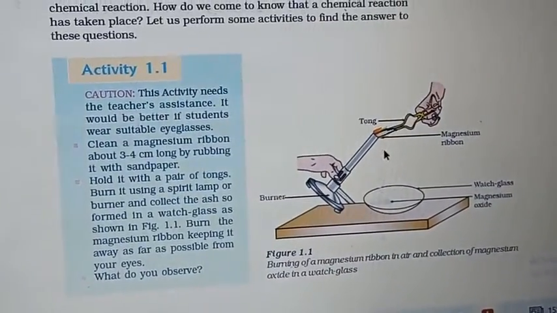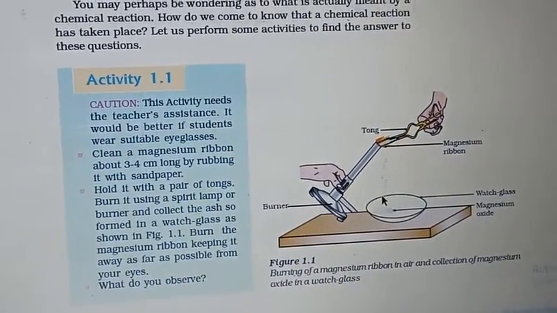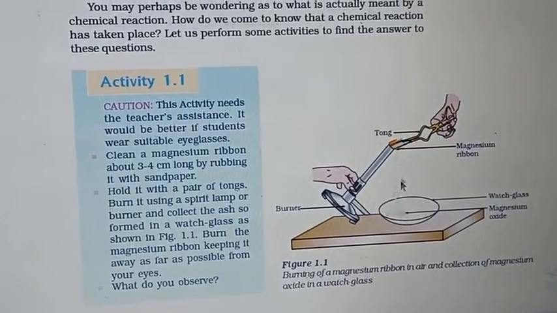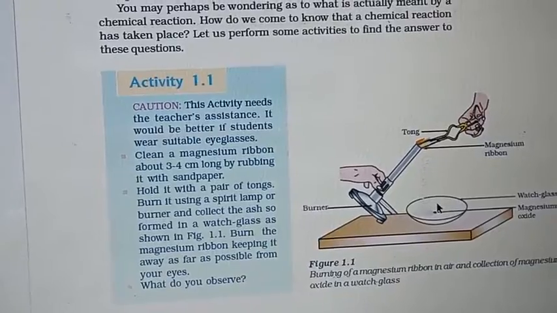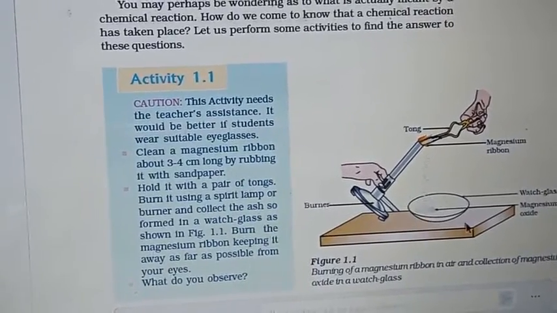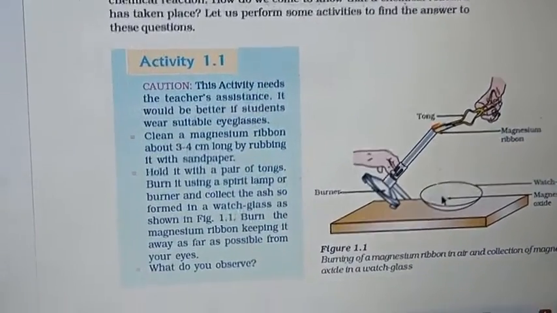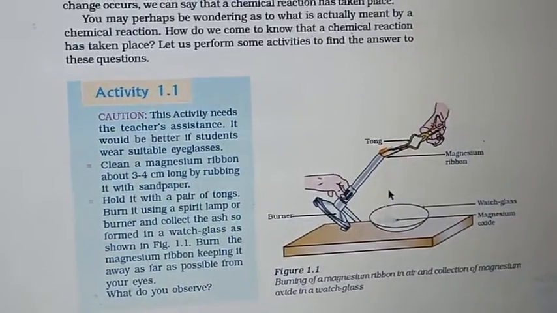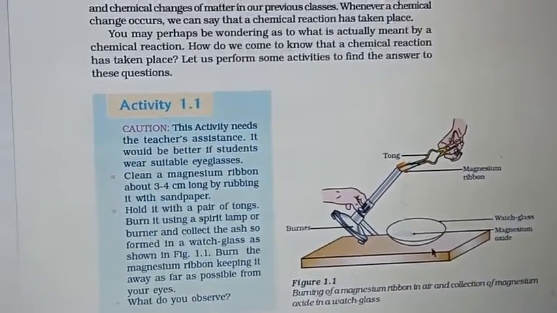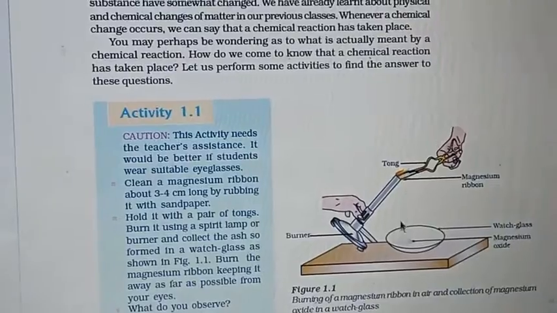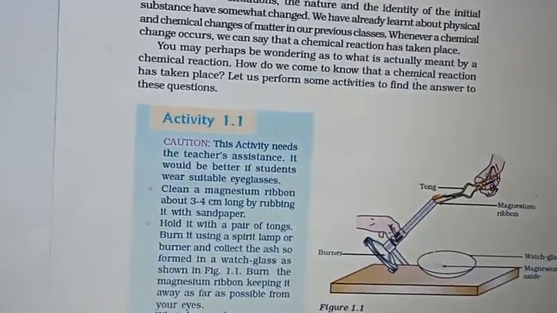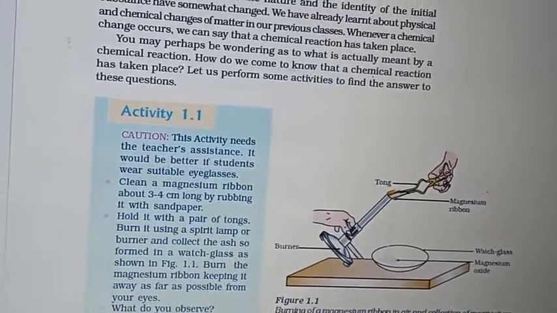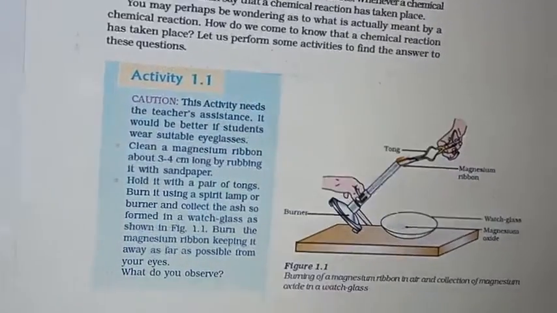Here we can see, in your textbook also you can see, the powder form will go into the watch glass which we have put below. Means that magnesium reacts with oxygen and it is forming magnesium oxide. This is the burning. Burning is a chemical reaction.